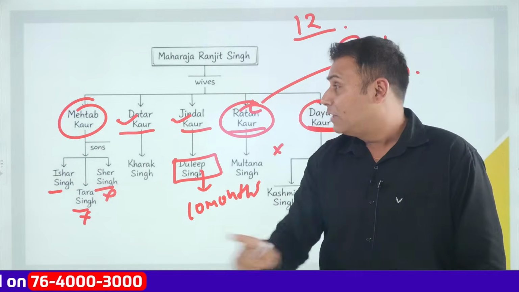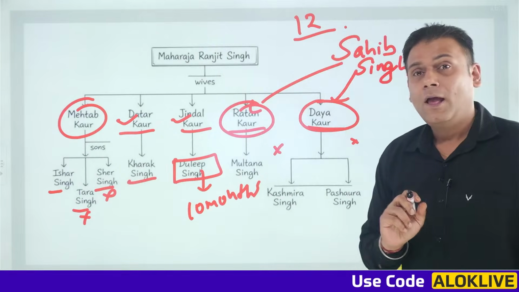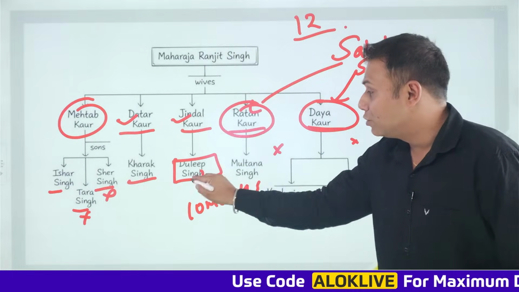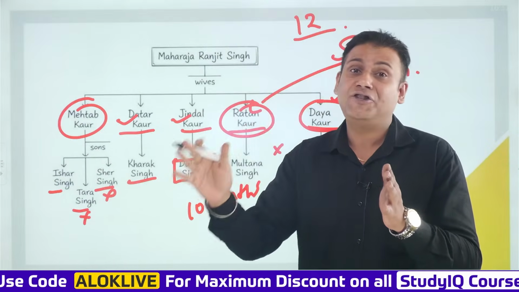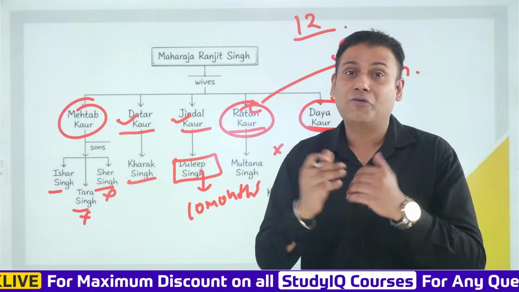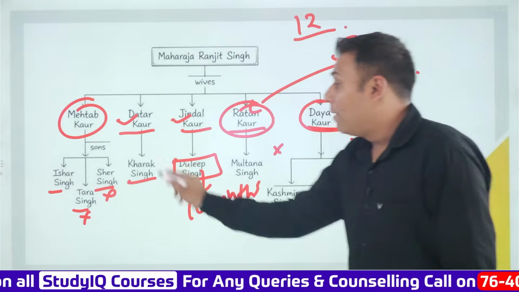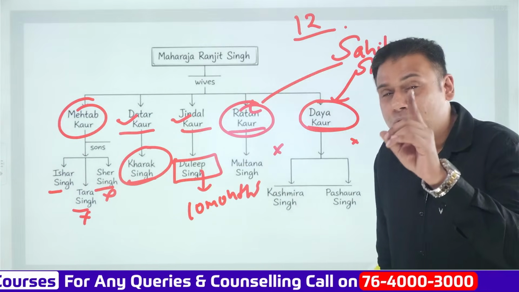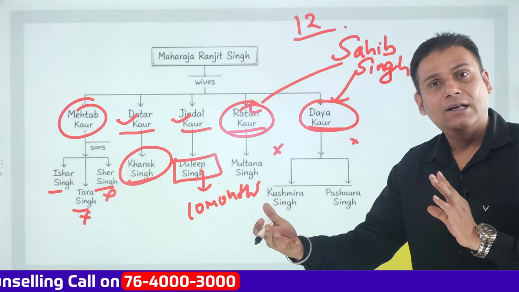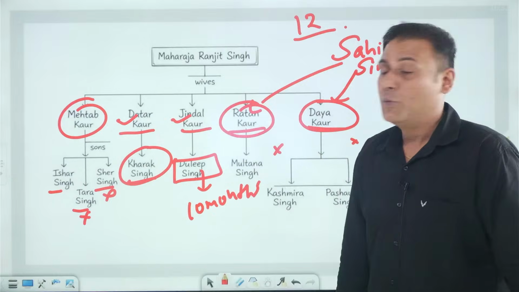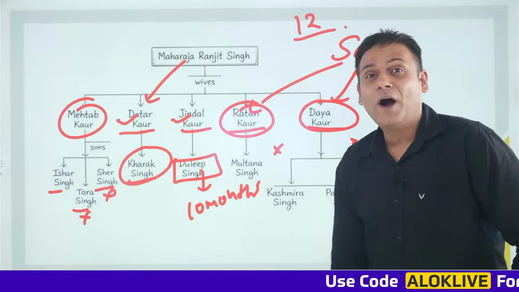At that time, from Datar Kaur, Maharaja Ranjit Singh ji had one son whose name was Khadak Singh. And from Maharani Jindal Kaur, there was another son whose name was Dalip Singh. But Dalip Singh was just 10 months old when Maharaja Ranjit Singh ji passed away, so he could not sit on the throne. So what happened? The next ruler of the Sikh Empire was Maharaja Khadak Singh. Hope the point is clear to all of you, my friends. Okay? So the next ruler chosen as the ruler of the Sikh Empire was Maharaja Khadak Singh, who was the son of Maharaja Ranjit Singh and his wife Datar Kaur.